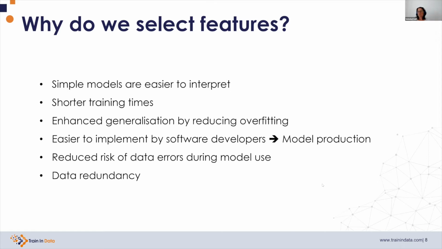If the company servers shut down, we are vulnerable. If we have a lot of features, we are very vulnerable. If we're using just a couple of features, we're not so vulnerable. And the last one, as I explained previously, data redundancy, duplications, correlations.